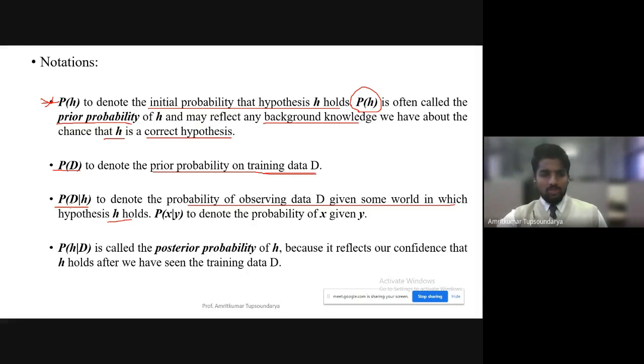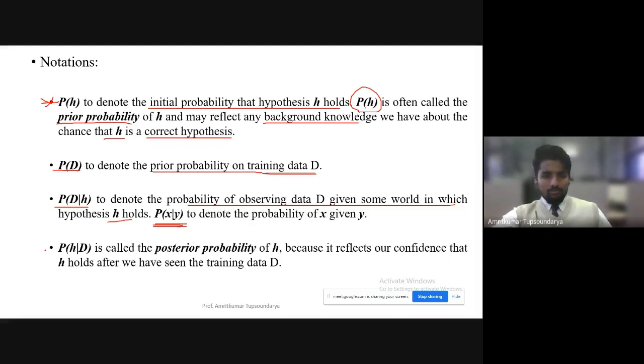In general, we can put it in the format P of X given Y, wherein in this case X is the observed data D and Y is the hypothesis H. How do we call this notation? It is named P of X given Y, that is, probability of X given Y.